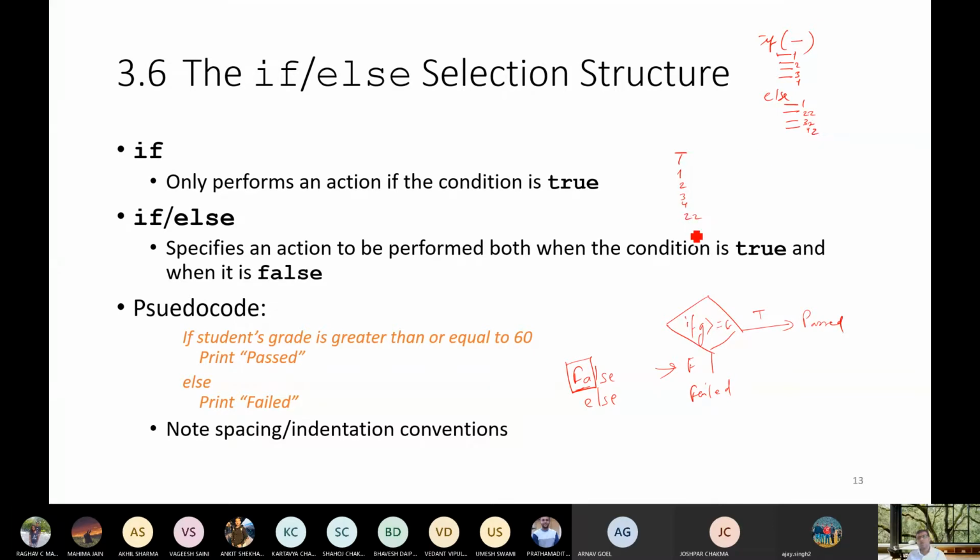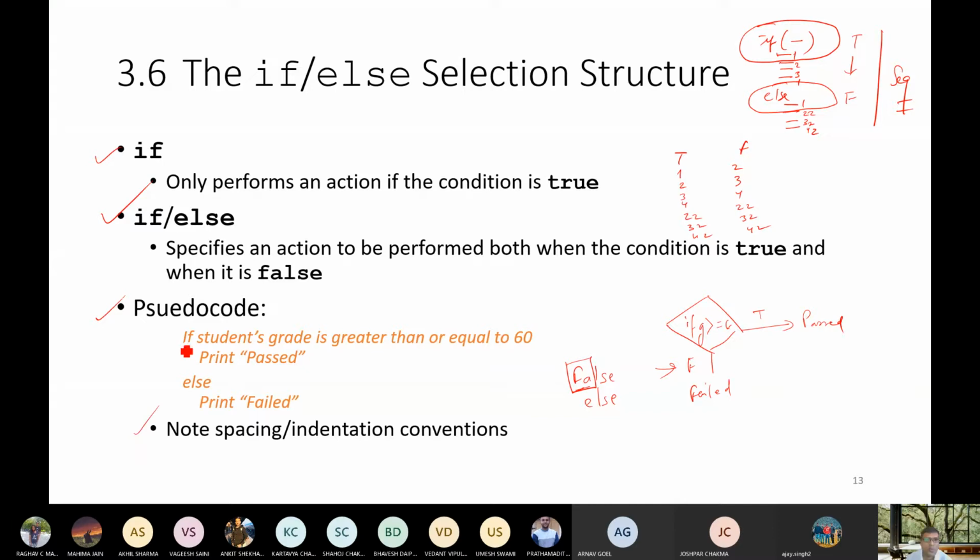So 22, 32, and 42 will be executed. Upon false, it will execute 2, 3, 4, 22, 32, and 42. Why does this happen? Because this is known as the true condition and this is known as the false condition, and the remaining other is known as sequence. So this is all about the if statement, if and if else.